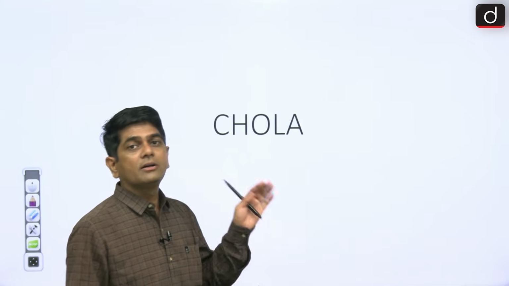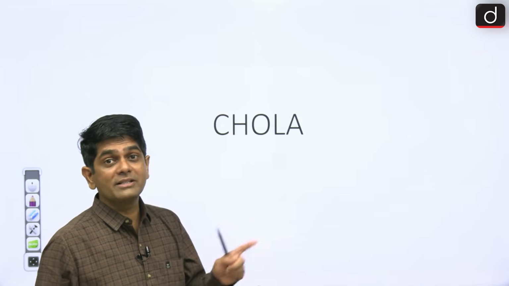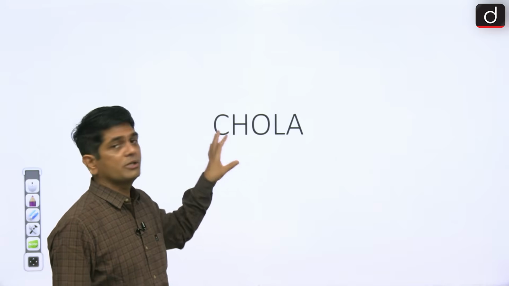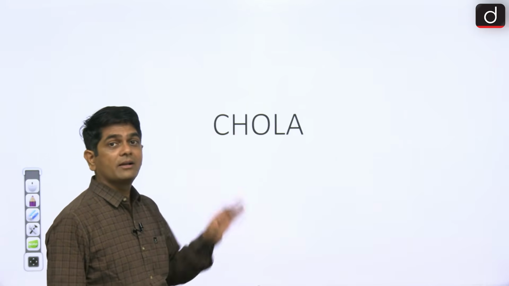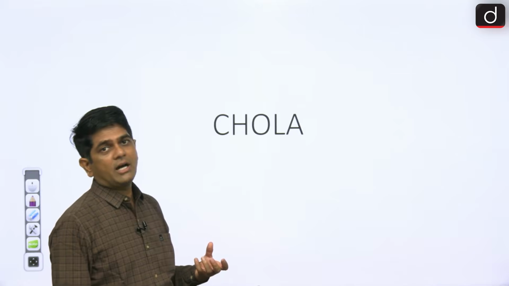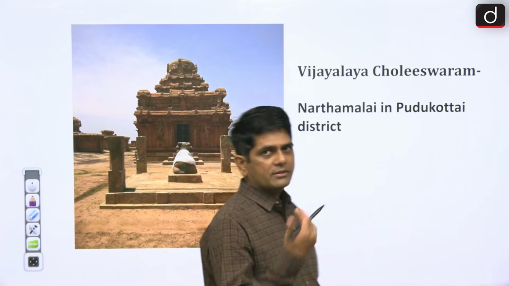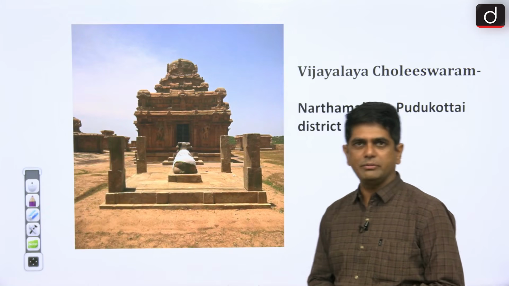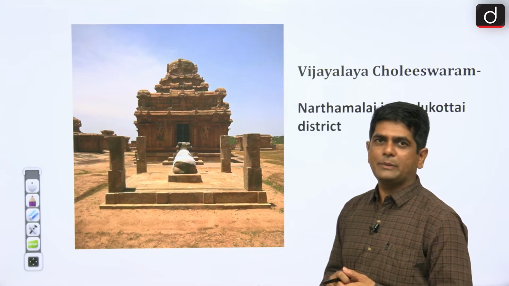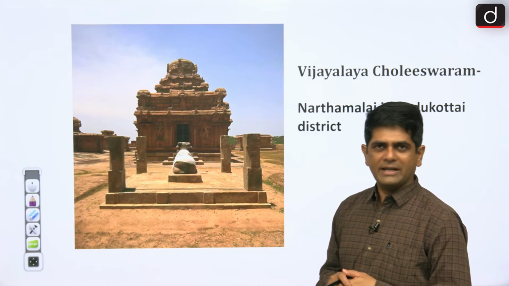Now coming on to the temples built by the Chola rulers, the Chola rulers of the early medieval age. I am not talking about the Chola rulers of the Sangam age. Under the reign of Chola rulers like Raj Raja I, Rajendra I and Raj Raja II, the Dravida architecture reached its finest form. So let us know the names of the important temples built during the reign of the Chola rulers. The earliest Chola temples are basically replicas, or deeply inspired by the Pallava temples.